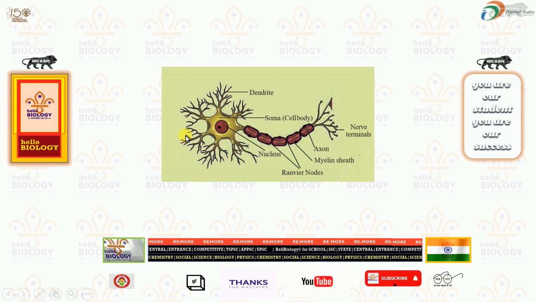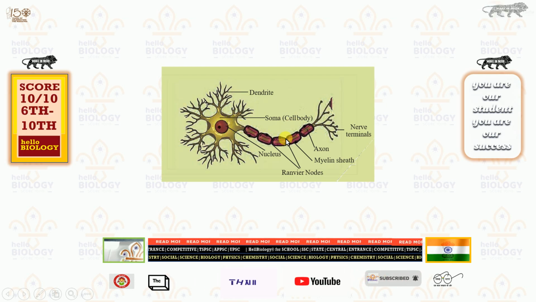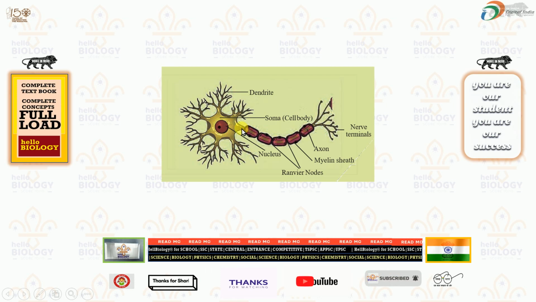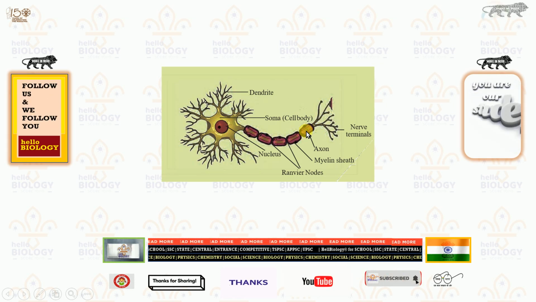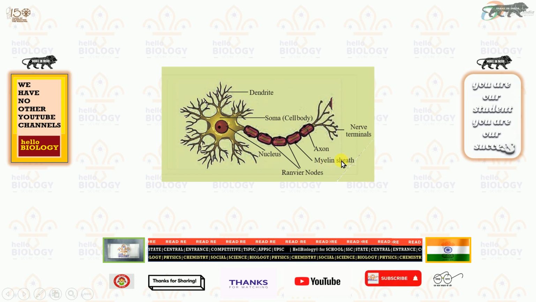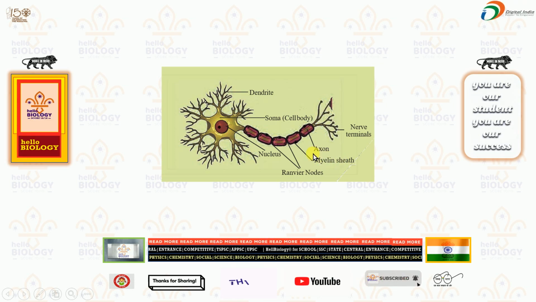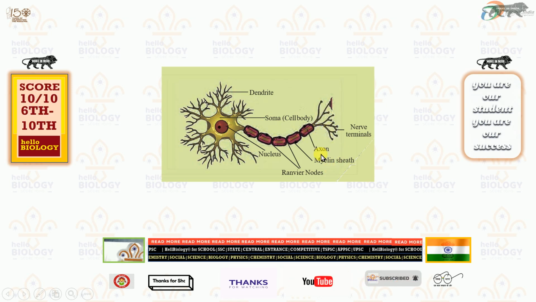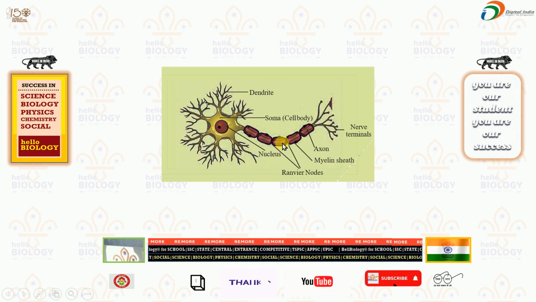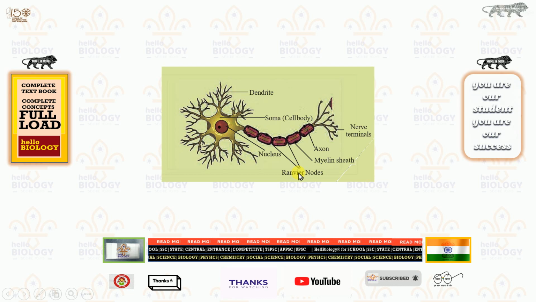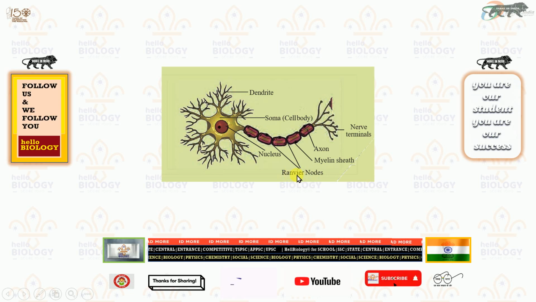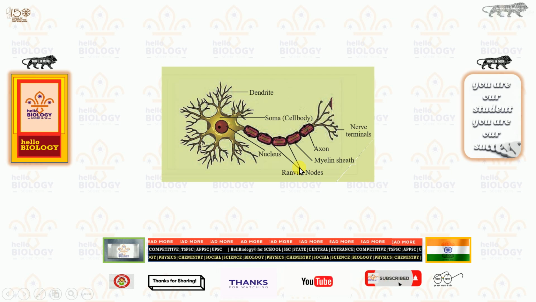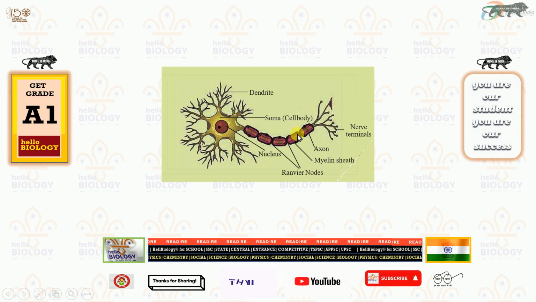Continuing from the body of the cell is the tail part, and this tail region is known as the axon region. The axon region is covered by myelin sheath. Myelin sheath is present only for the axon. It is not present for the soma. Understood? Between two myelin sheaths, there are nodes. They are called Ranvier nodes. So Ranvier nodes are located between two segments of the axon.